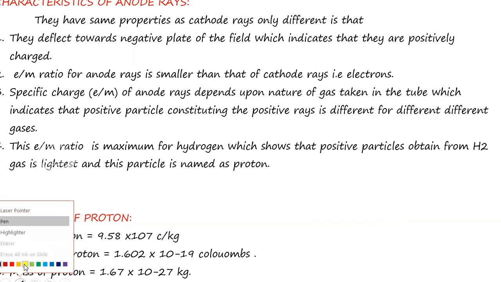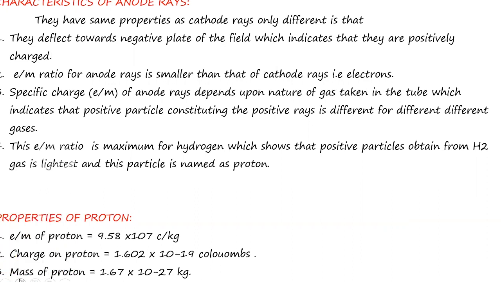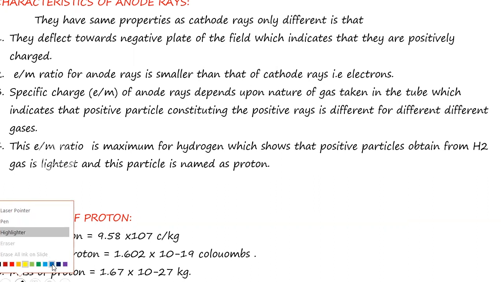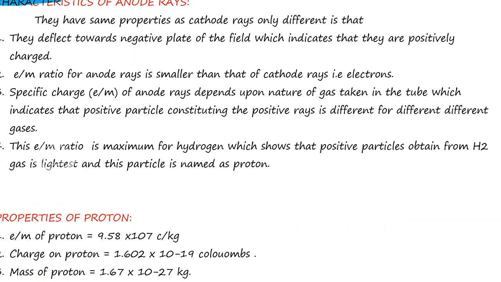Already we had discussion regarding this one. Once again, I want to give the overall discussion. Characteristics of anode rays: they have the same properties as cathode rays, only the difference is that, I'm not discussing all the properties of anode rays. I'm saying that almost the properties of cathode and anode rays are the same. If they differ, in which factor do they differ? Only those differences I will discuss.